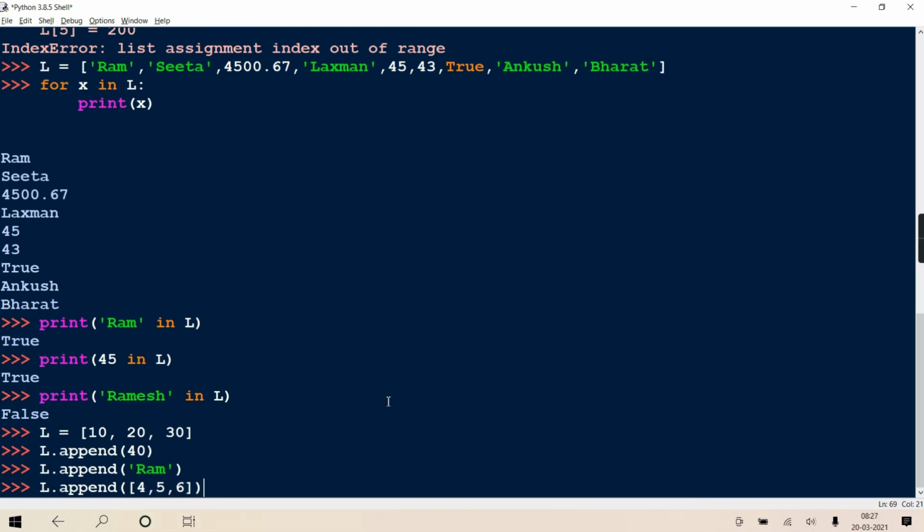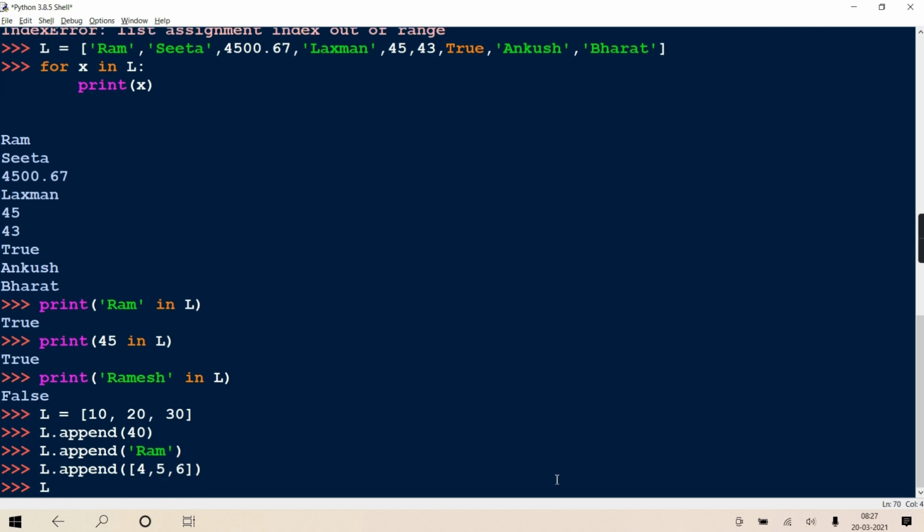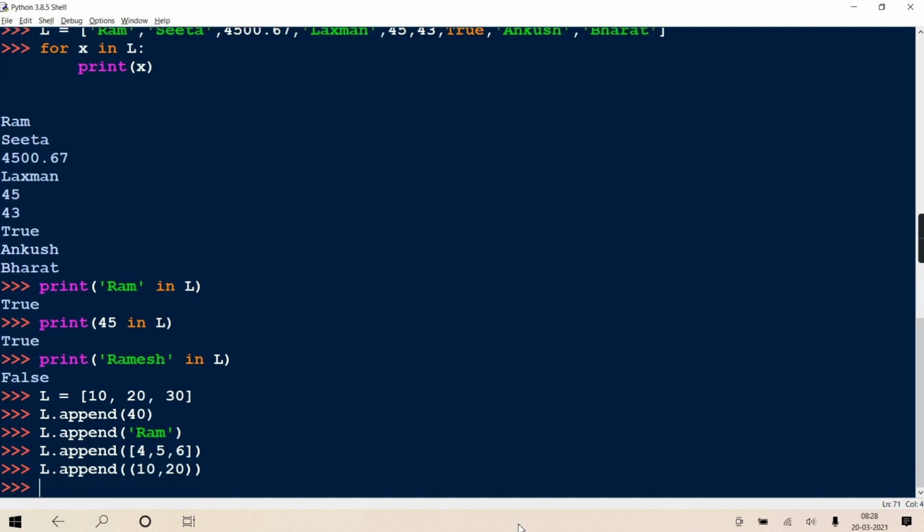That list is treated as one element; it won't take the individual elements 4, 5, 6. This complete list is added in L. And if you are appending a tuple 10, 20, it will treat that whole tuple as one object and add it in the list. Getting it? I hope you got it.